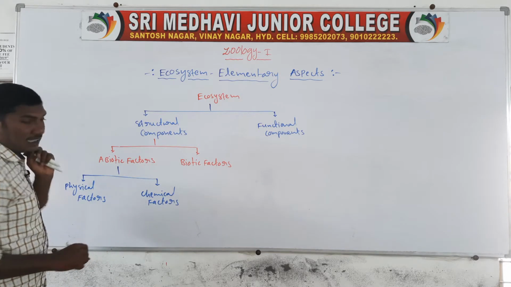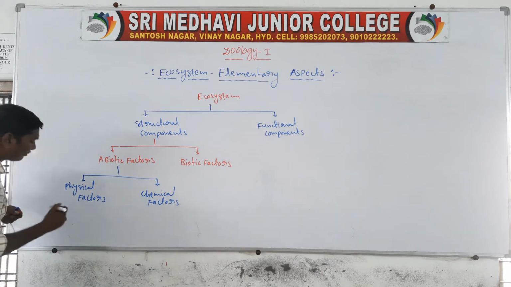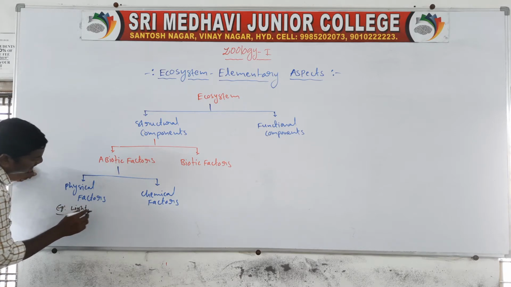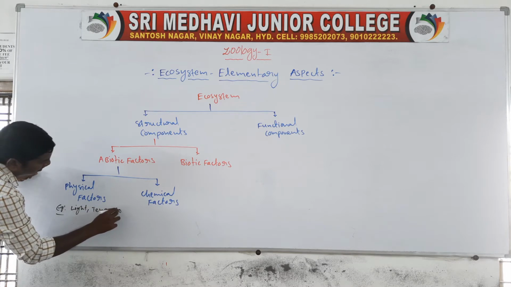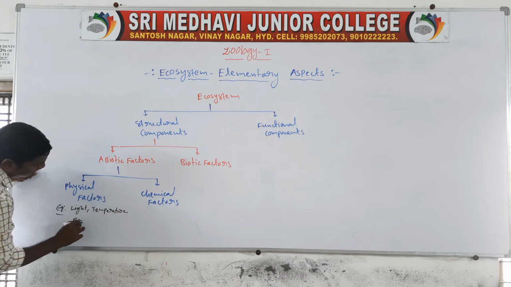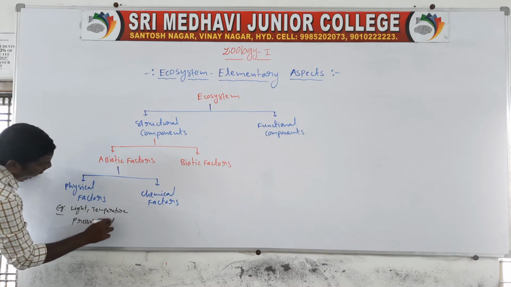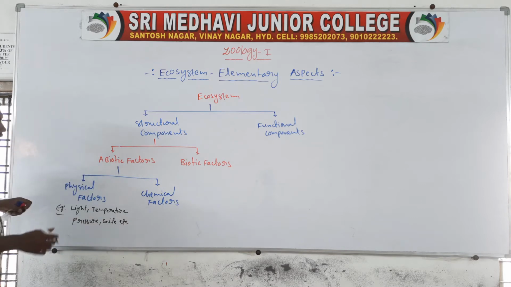First, physical factors. Examples: light, temperature, pressure, soil, etc. These are the physical components.